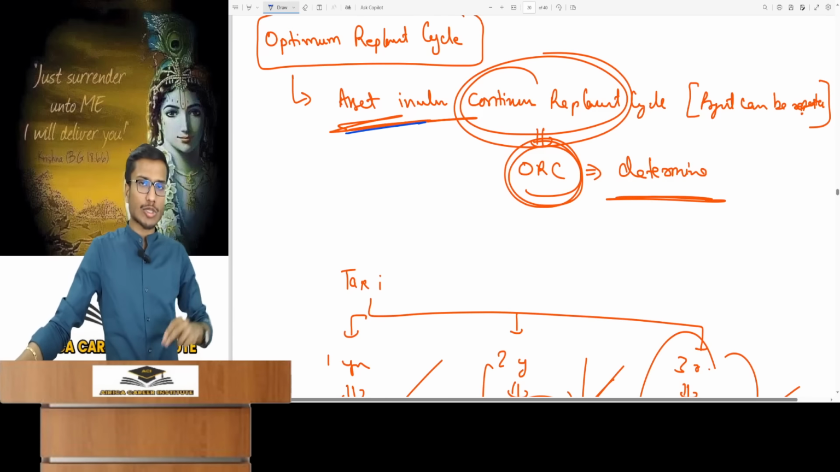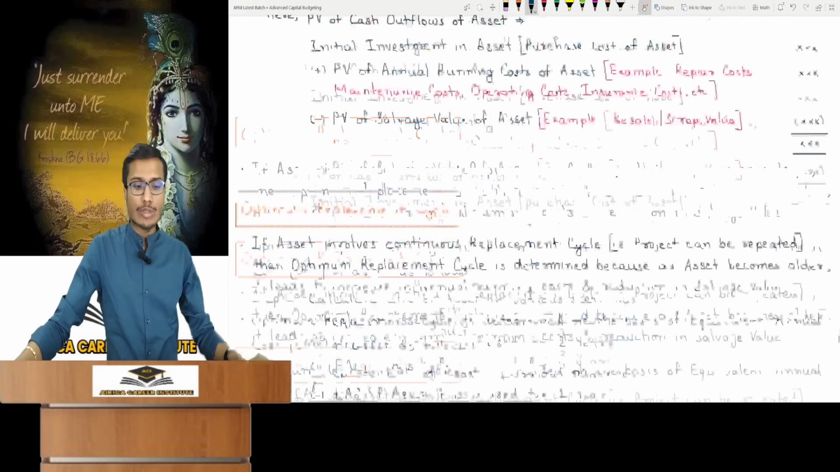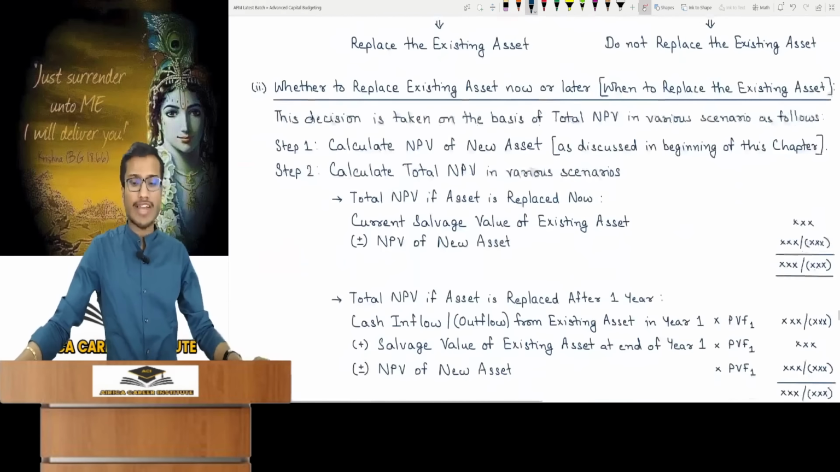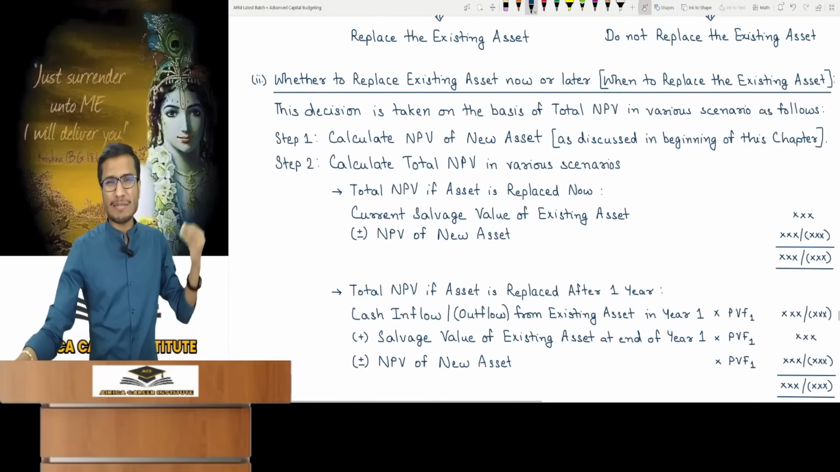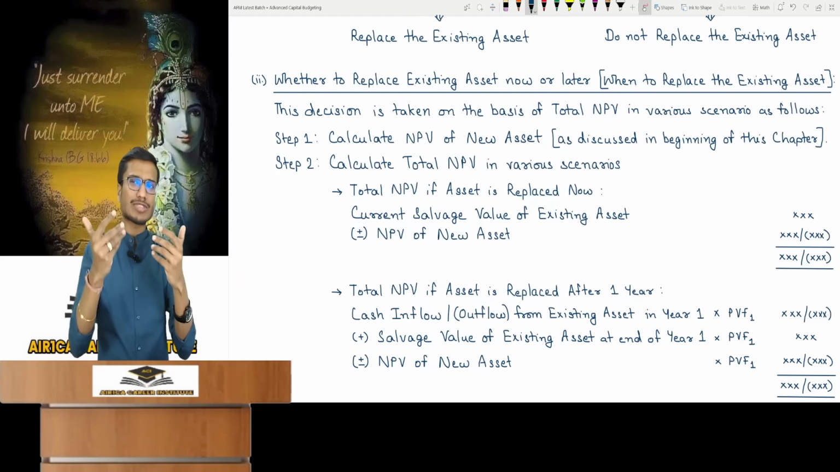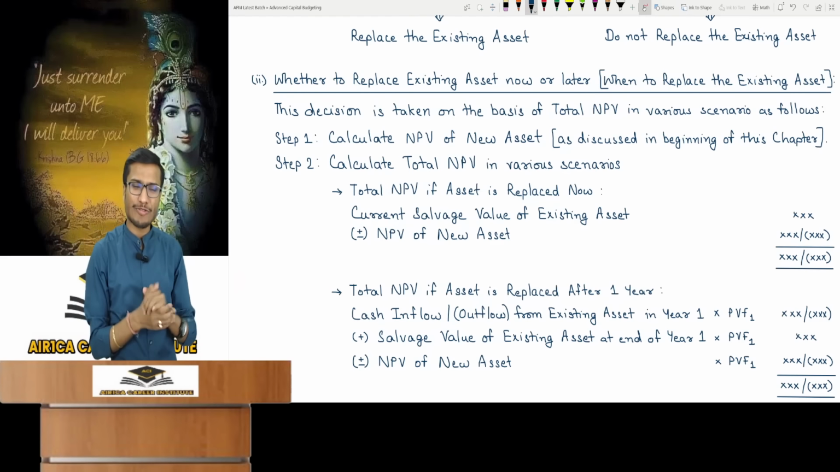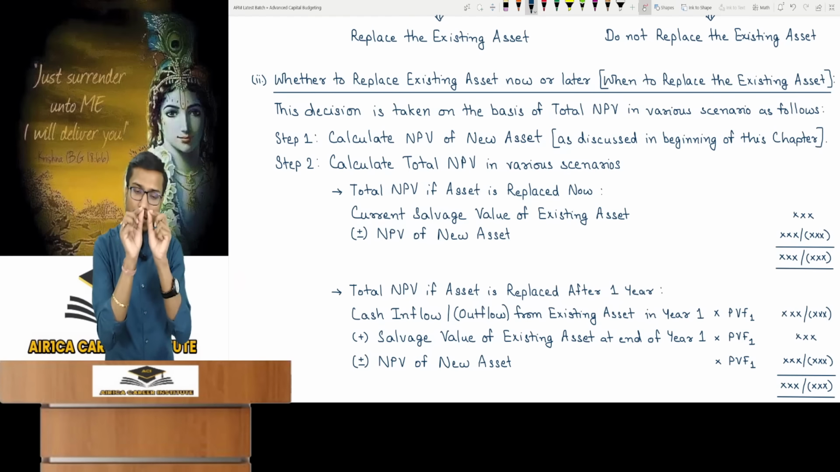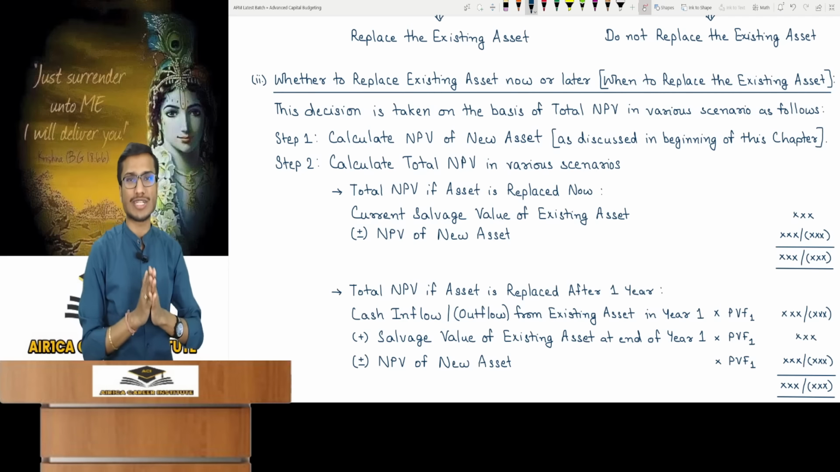As soon as I teach this topic, some people get confused. Do you know what they link this topic with? Some people mix this topic with when to replace the existing asset. You know, we have just discussed this. Should the asset be replaced today or after 1 year, 2 years, 3 or even 4 years? What is the difference between them? The difference is very subtle if you've grasped the concept.